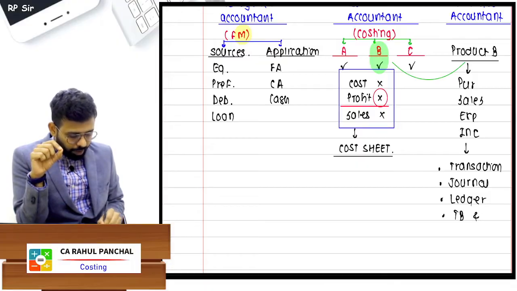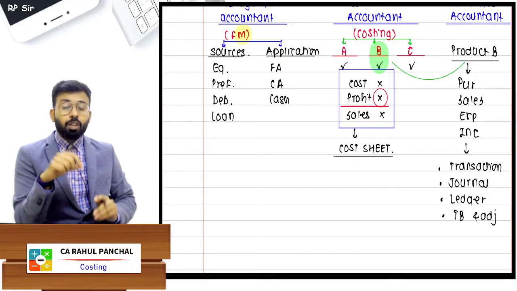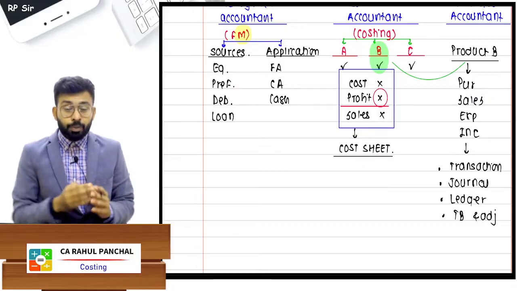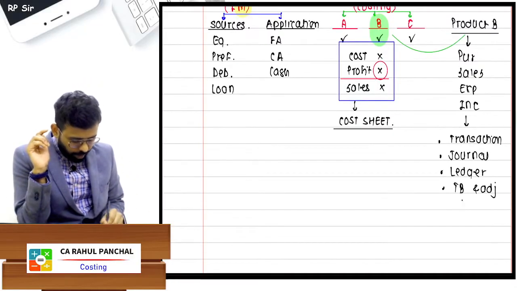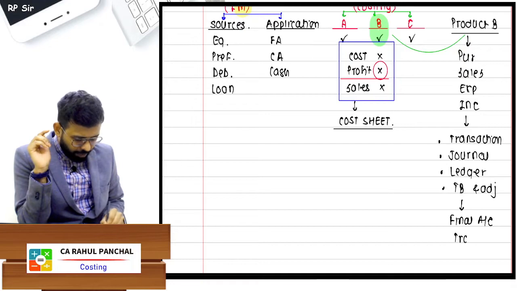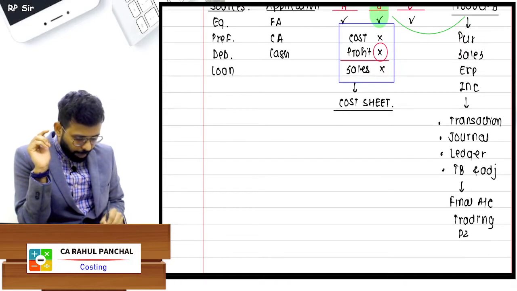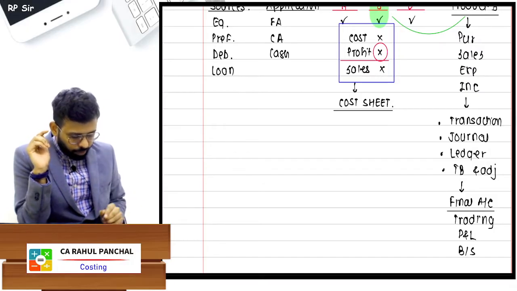And once it is posted to the ledger, then you will close the ledger accounts, and then you will get the trial balance. Based on the trial balance, and there are certain transactions which are known at the end, these are your adjustments which are yet to be adjusted in your books of account. Based on your trial balance and adjustments, you will have your final accounts, which will have a trading account. If it is a manufacturing concern, it will have a manufacturing account also, then your trading account, P&L, and your balance sheet. So that is what the process is.